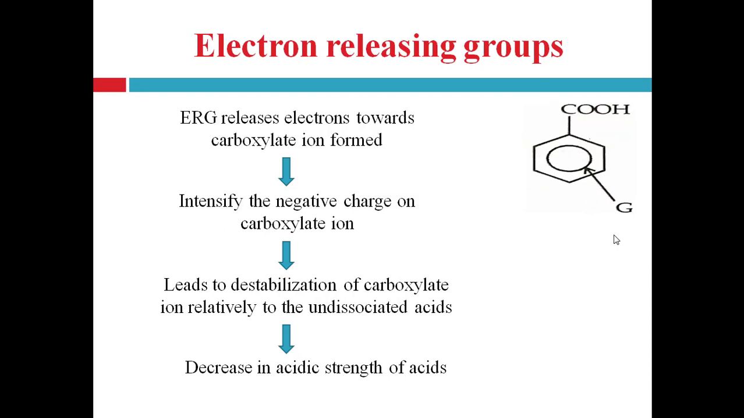Same in electron releasing group. An electron releasing group releases electrons toward the carboxylic acid group, in the undissociated carboxylic acid, and that's why the positivity on this oxygen atom during resonance will decrease. That's why the OH bond becomes stronger and there is not easy release of the H plus ion, or less release of the H plus ion. That's why it also decreases the acidic strength of aromatic acids.